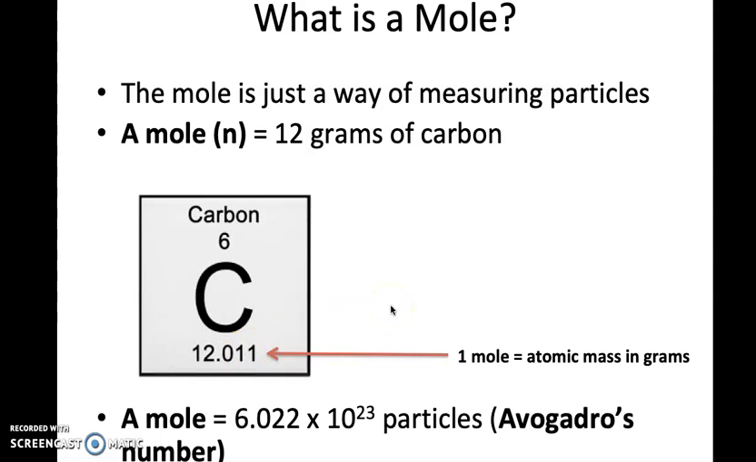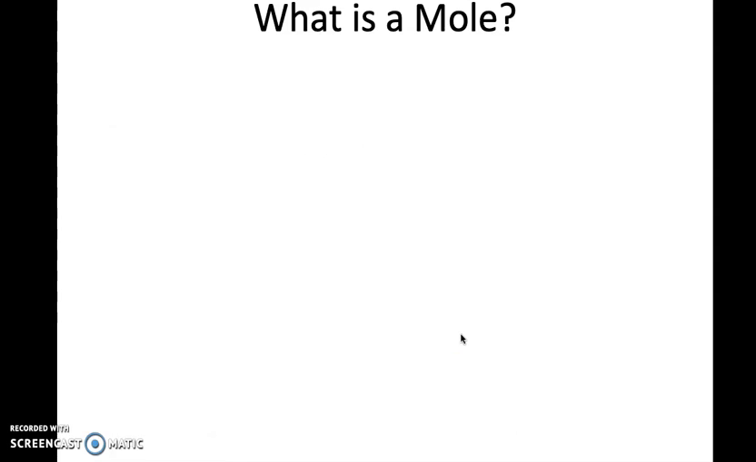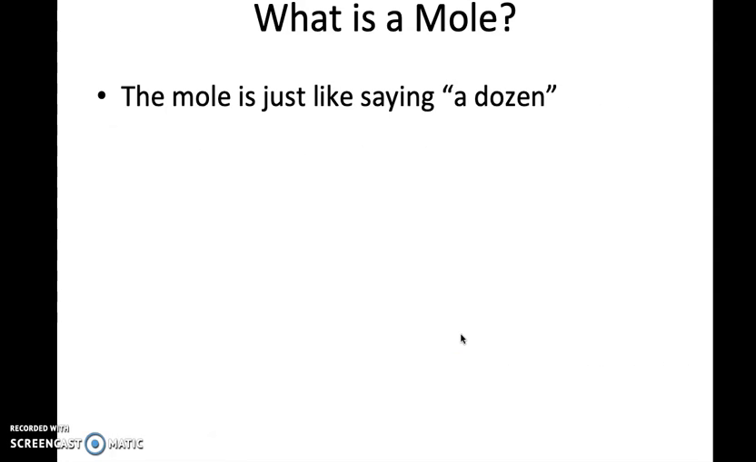A mole is also equal to 6.022 times 10 to the 23rd particles, and this is known as Avogadro's number. So this is a lot of particles, right? Depending on the atomic mass depends on how much each one of these particles weighs. The larger the particle, the more a mole will weigh for a specific element or compound, okay? So when we talk about the mole, we're just talking about a way of measuring things.